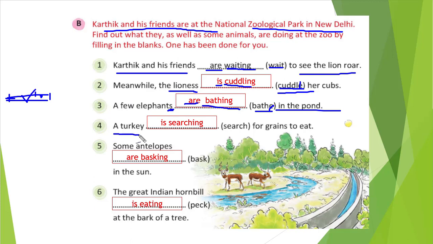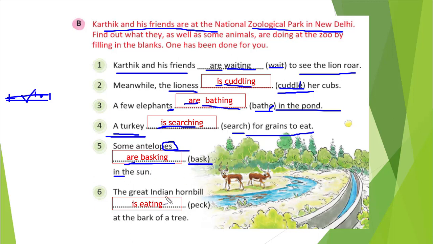You can see a turkey. Turkey is single, so is. Search, search with ing, that is searching. Is searching for grains to eat. Some antelopes. So here it is plural, antelopes, right? So we will write are. Some antelopes are basking, bask with ing, in the sun.